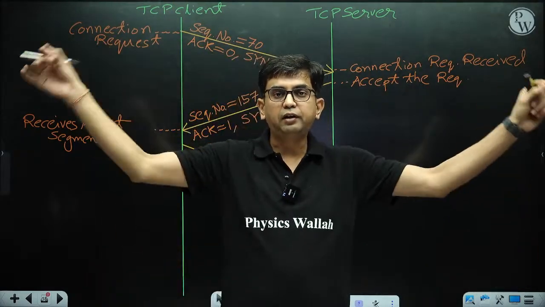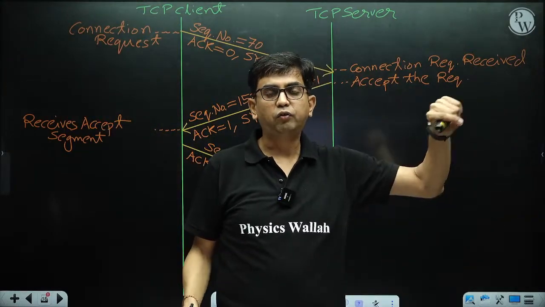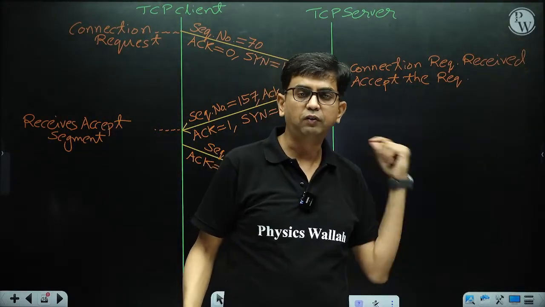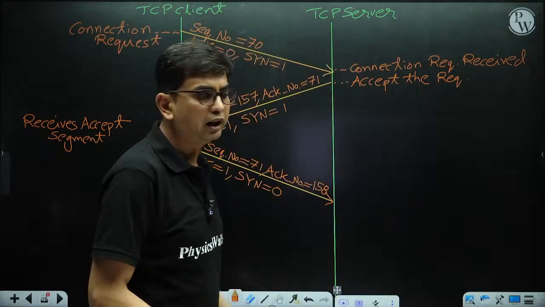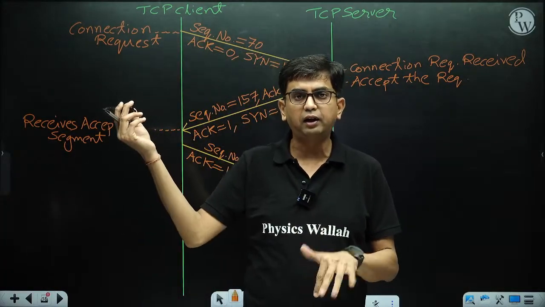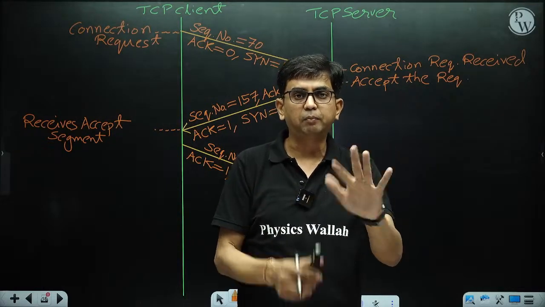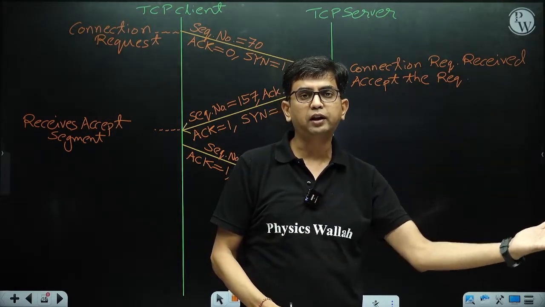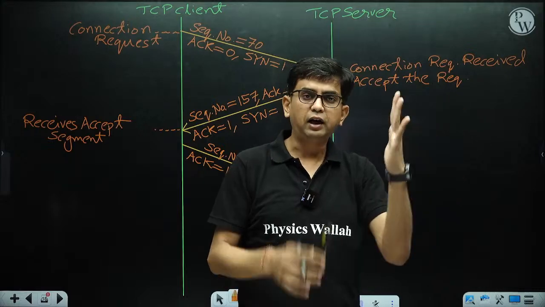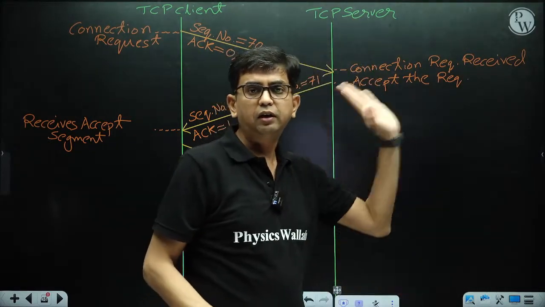So the client side first byte sequence number is 71 and the server side first byte sequence number is 158, because of their random choice. So whatever random value is chosen by the client as the ISN, that value plus 1 is the first byte sequence number, and whatever random value is chosen by the server as the ISN, that value plus 1 becomes the first byte sequence number in the sending buffer.